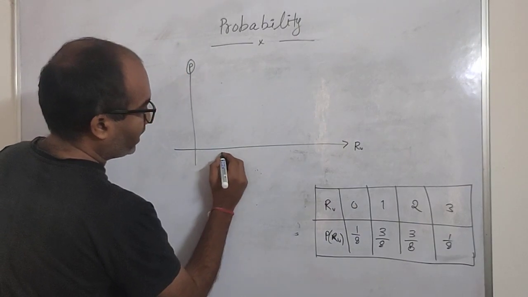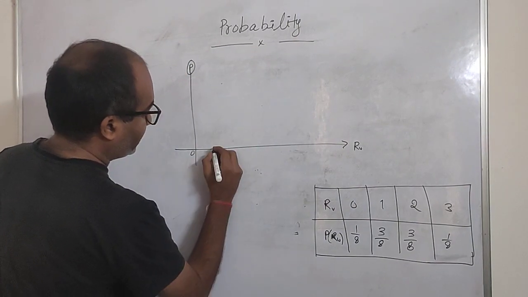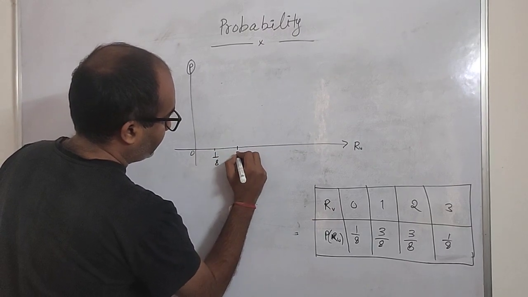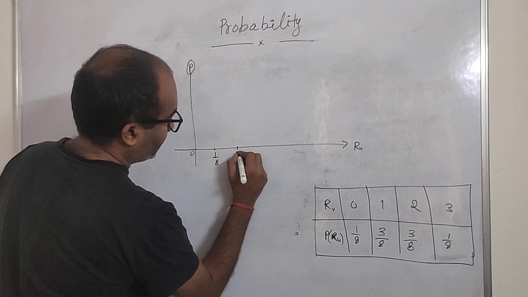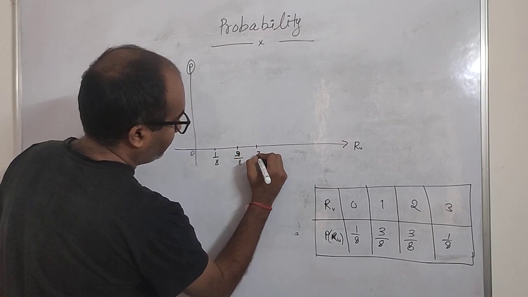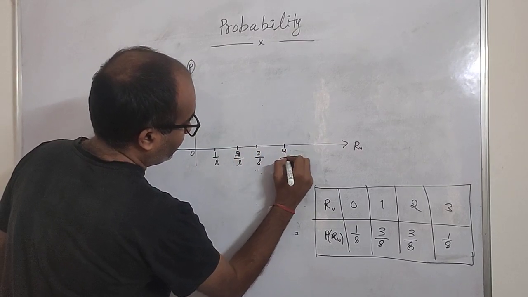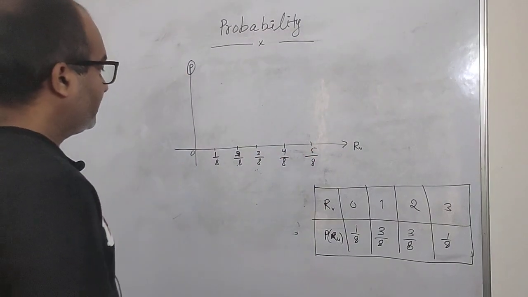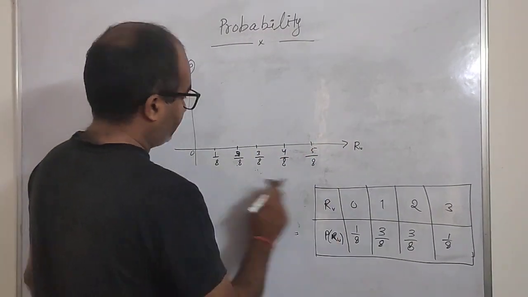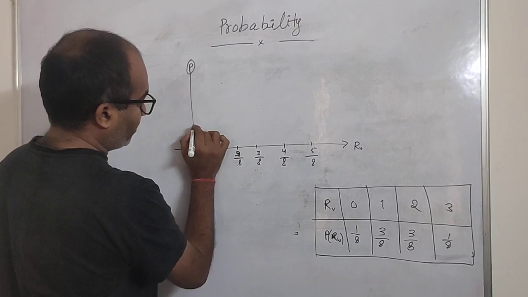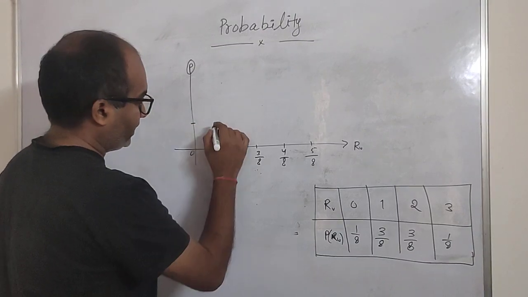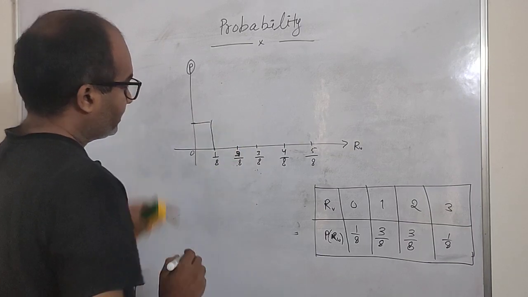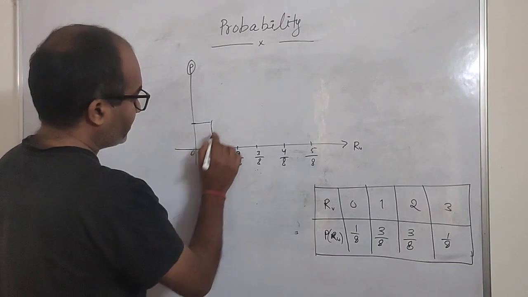So random variable values are here, we start from 0, and the probability can be 1 by 8, 2 by 8, 3 by 8, 4 by 8, 5 by 8, something like that. When we go to 0, the probability is 1 by 8, somewhere here. So here the curve becomes like this.